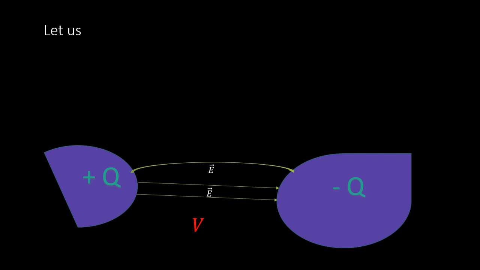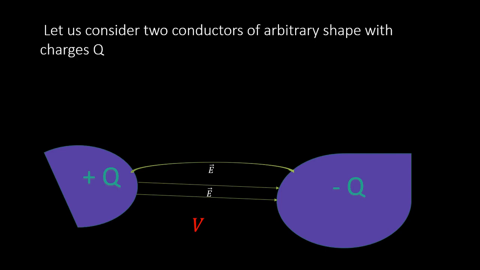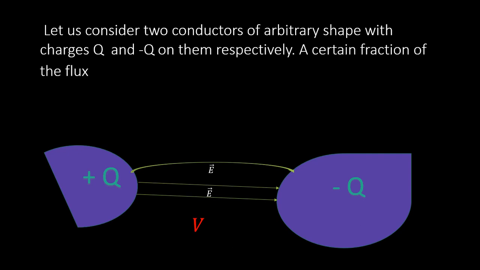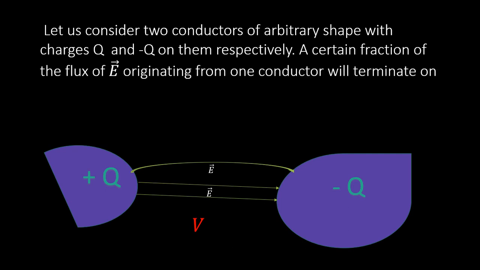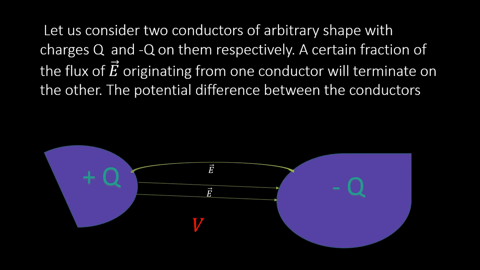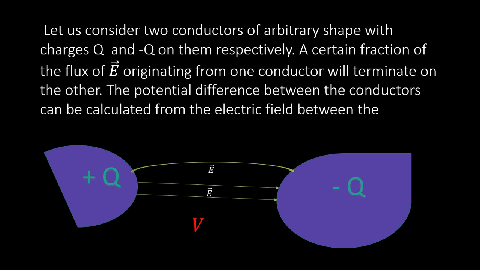When you give a positive charge +Q to one, then automatically the other will get -Q. A certain fraction of the flux of E originating from one conductor will terminate on the other, and the potential difference between the conductors can be calculated from the electric field between the conductors, and the relation is V equal to minus integration of E dot dr.